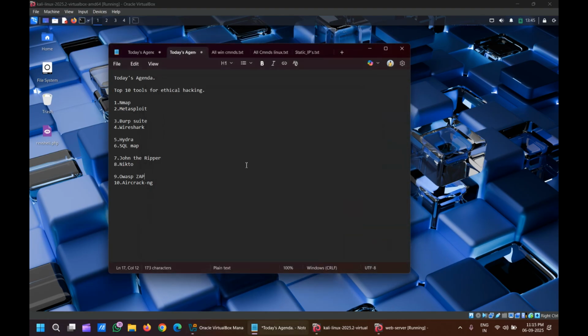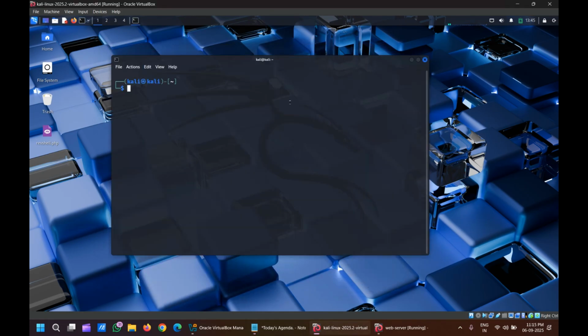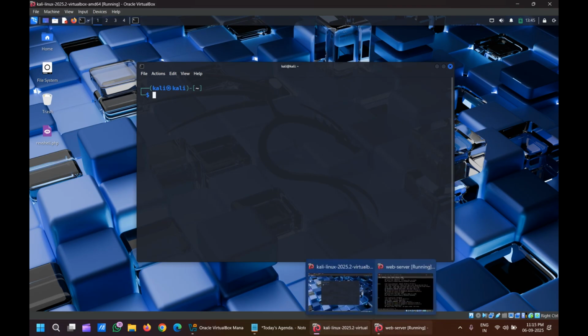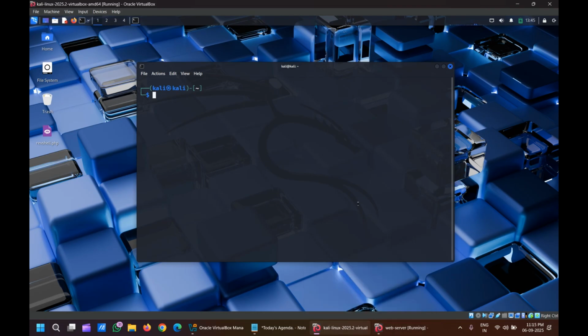Going further into the Nmap tool, right now I am attached to one of the Wi-Fi networks in my home network. Suppose this is the web server, but I don't know its IP address. How can we find the IP address of an OS running in our local Wi-Fi network?